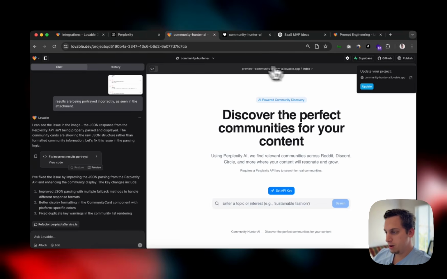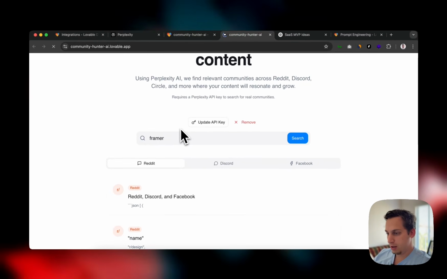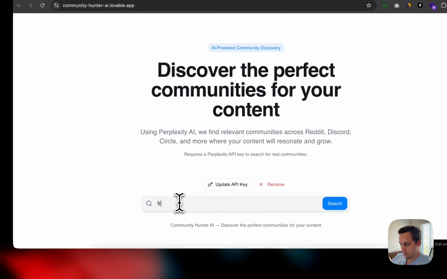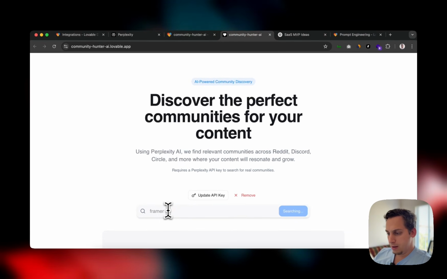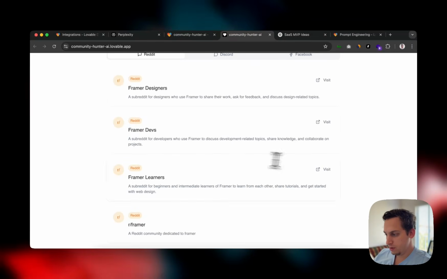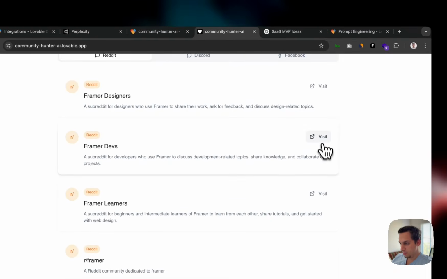All right, so I've published this again, and we can just refresh this page to try it out and see if the layout structure for the results has been fixed. I'm choosing Framer again. And if we scroll down, okay, it's looking good. Framer learners. If I visit this, it's not found.